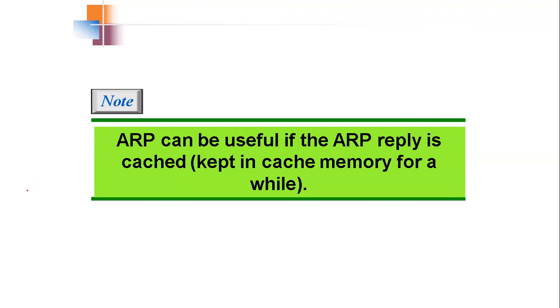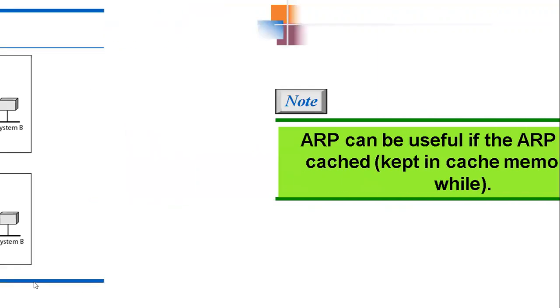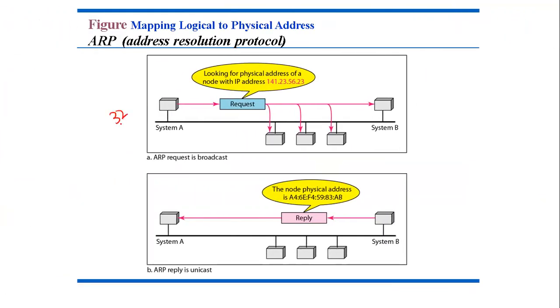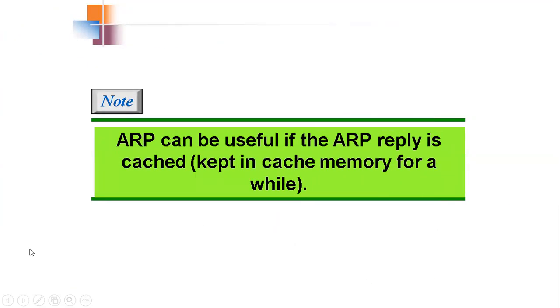So suppose your system A, let's go back to the diagram. If system A has 32 packets to send to system B, and for each packet it sends an ARP query request, then 32 times it has to check what is the address of system B. In this case, it is not very efficient. So what it needs to do is get the reply one time and keep it in a cache memory for a while.